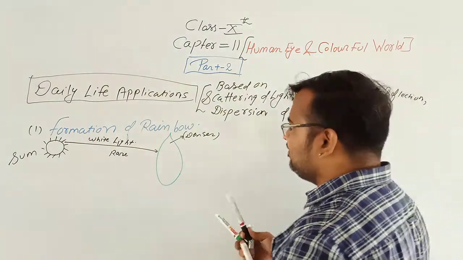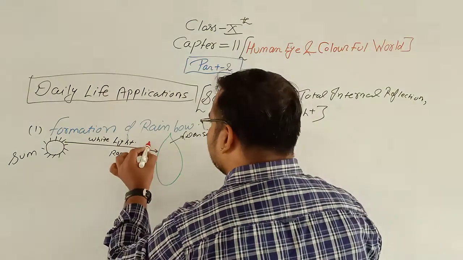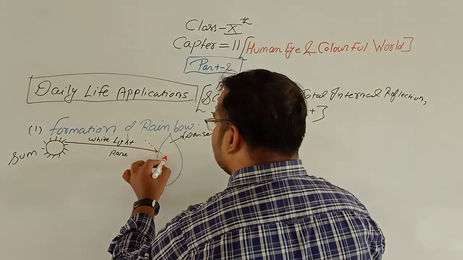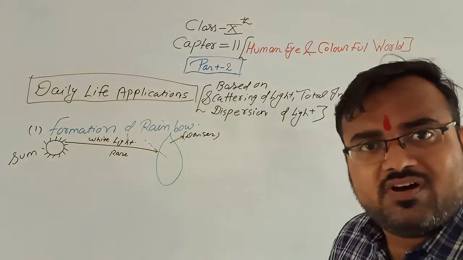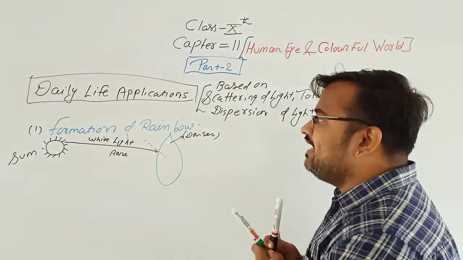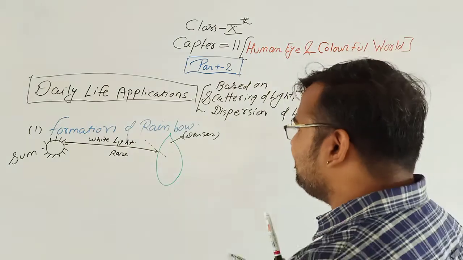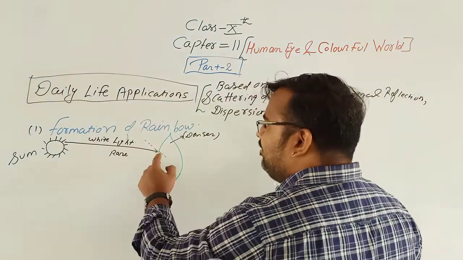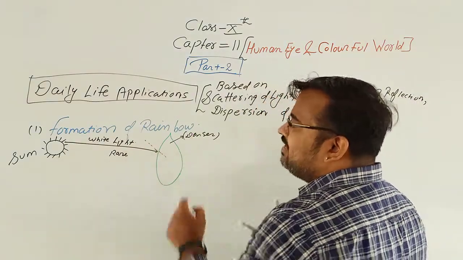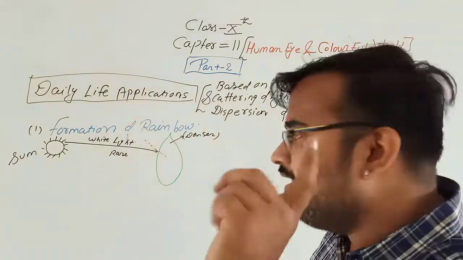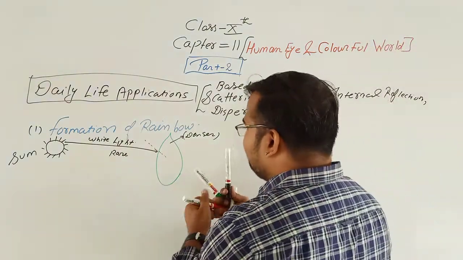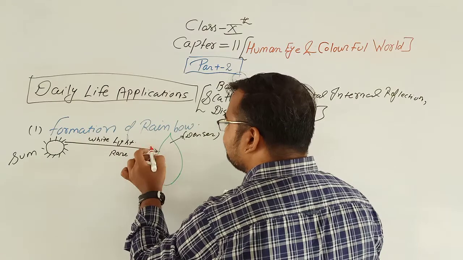For example, this is the normal. According to our first rule, when a light ray enters from rare to denser, it will bend towards the normal.